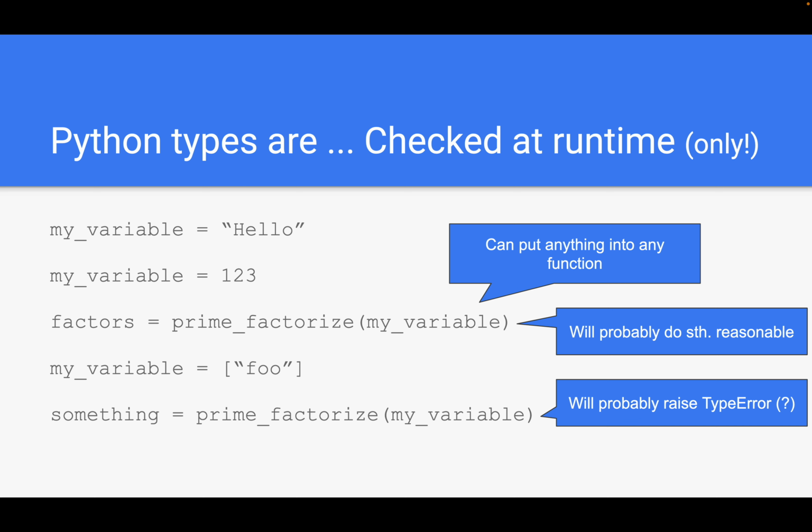Python would run until this point and actually try its very best to execute the prime factorize function, but at some point it would probably realize that you can't, for example, do division with a list, and at that point raise a runtime exception, which is something we usually want to avoid, right?